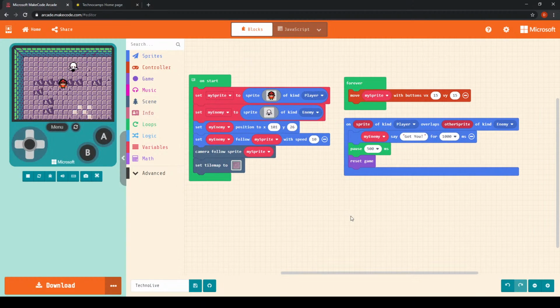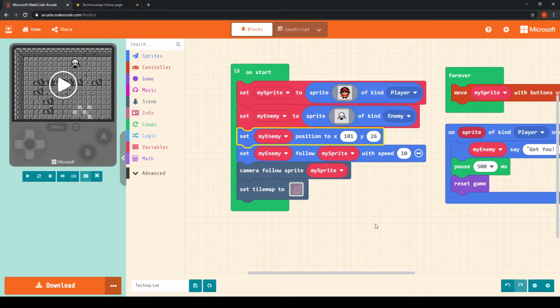So that is how we create a very, very simple game using MakeCode. Okay? So just to summarize what we've been through, every time the game starts, which is what this onStart block is doing, we're importing our first sprite, which is the enemy sprite, so that the player sprite has a little bit of a head start before the enemy sprite can try and catch up.